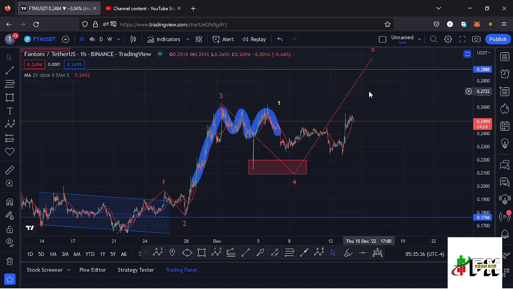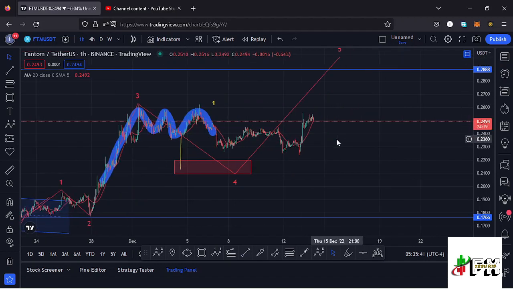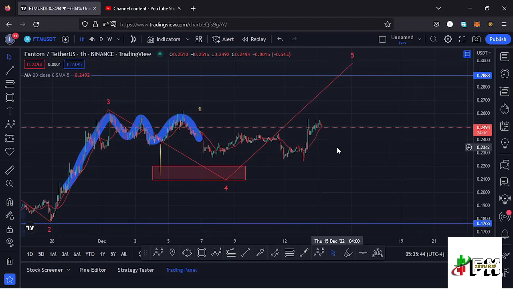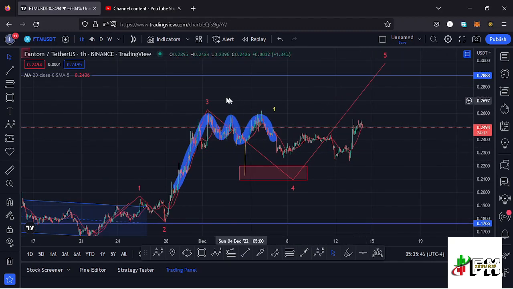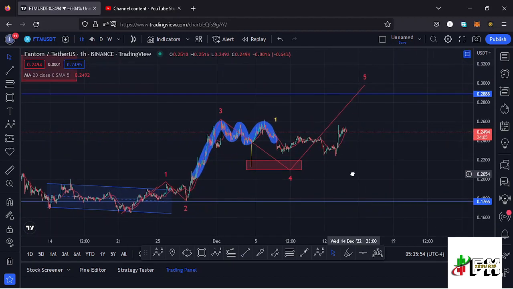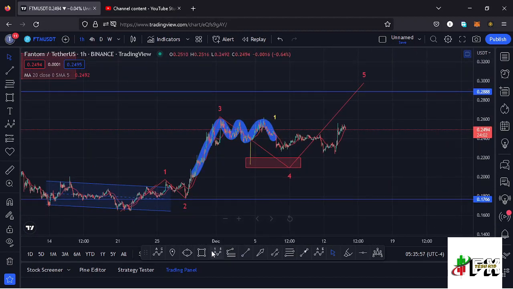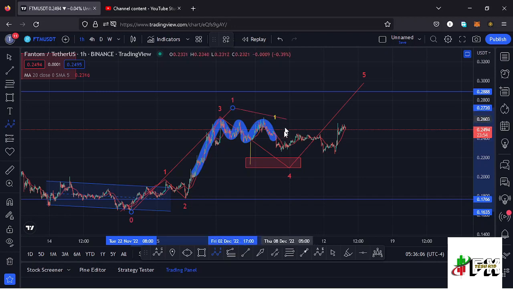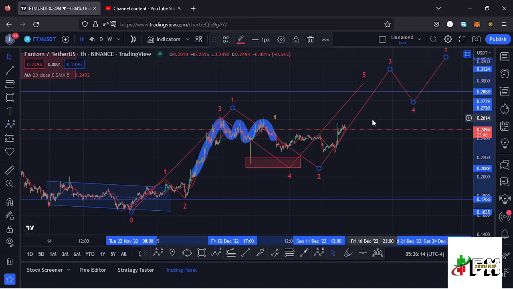And there are chances of also invalidating this Elliot wave structure in case this movement that we have right here continues to be impulsive and continues to push even higher. In case that happens and we manage to break above the wave 3 high, that is at around the $0.26 mark, then I'll have a different wave count over here, and I'll be terming this impulsive movement to the upside as a higher Elliot wave count 1. So if I change the scenarios, this is the most likely scenario that I'll have over here, having that as the first wave. Then this movement over here is the formation of a second wave, then I'll be expecting a wave 3, then a wave 4, and then continue pushing even higher in the formation of that wave 5.